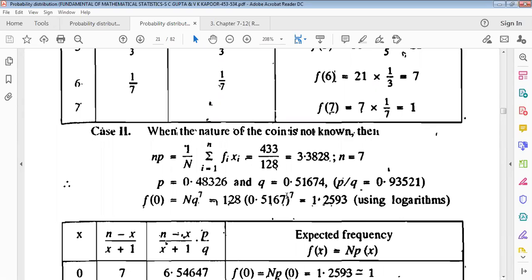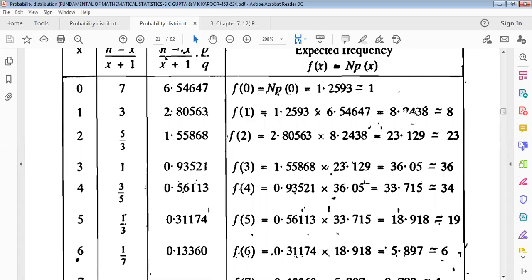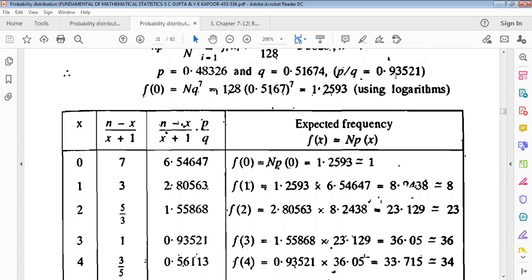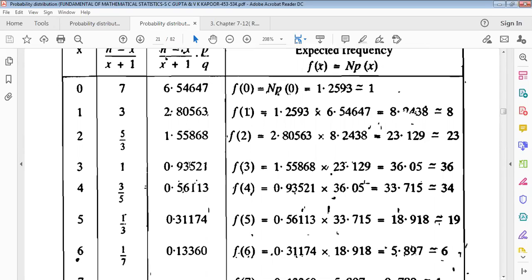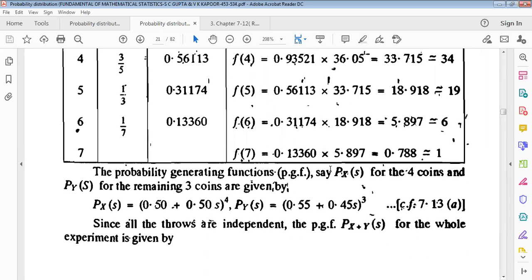Similar process in this case: f of x equals n into probability of x, f of 1 up to f of 7. This p by q equals this value only, using (n minus x) divided by (x plus 1), multiplying each term. Then we get this table.